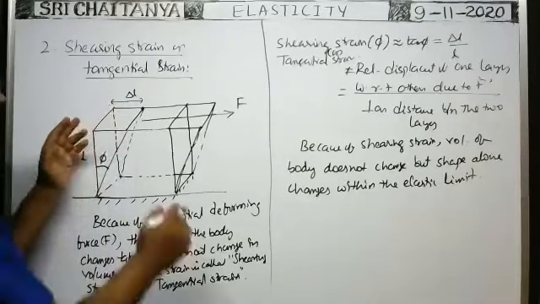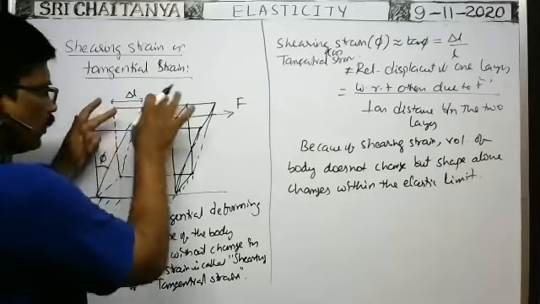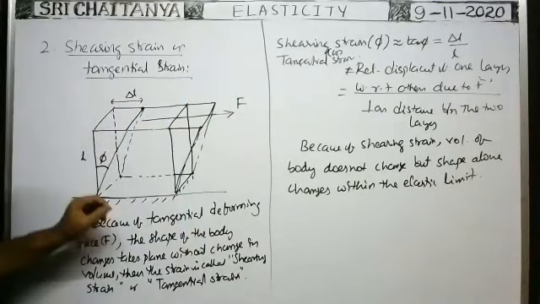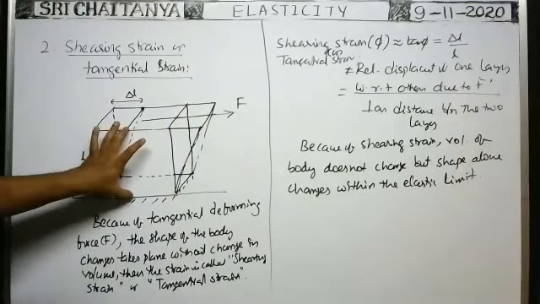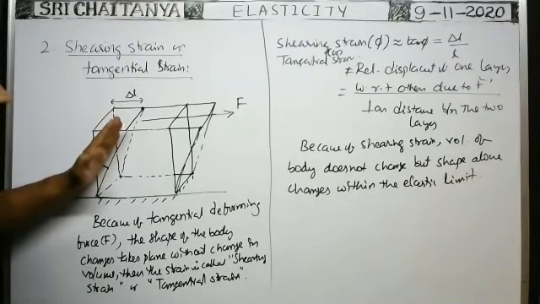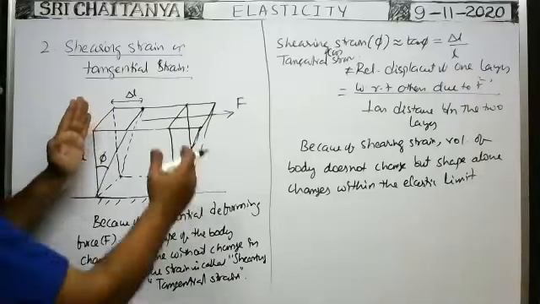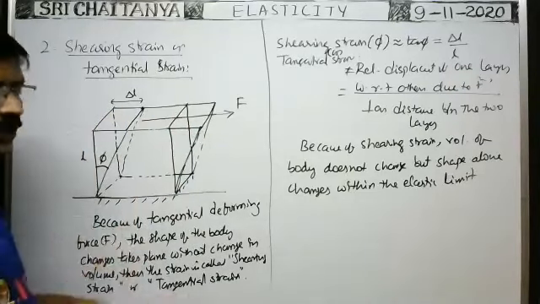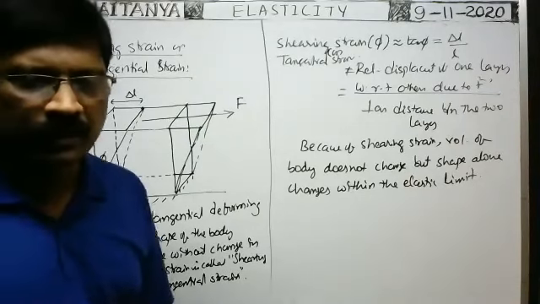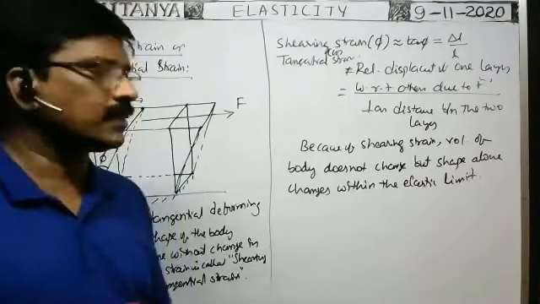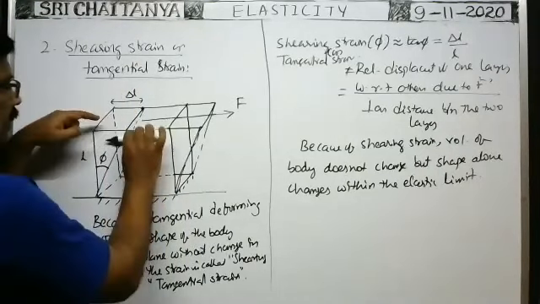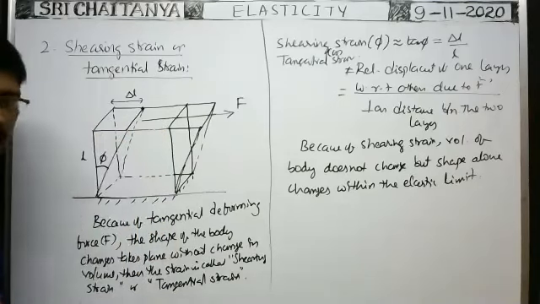Because the shape changes, this face comes to this position. This side just changes like this within the elastic limit. Within the elastic limit, only the shape will change, but the size does not change. The volume does not change, the base area is not changed, and the height L should not decrease. The perpendicular distance between these two faces almost remains constant.